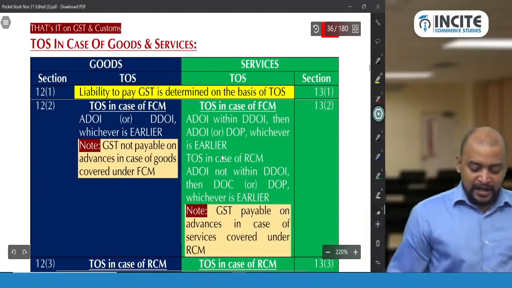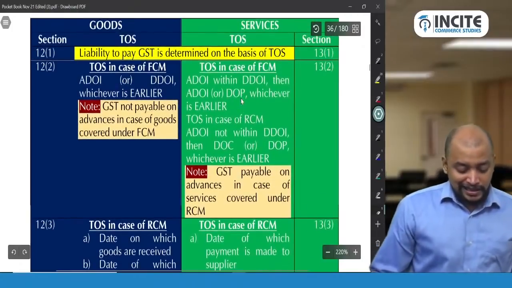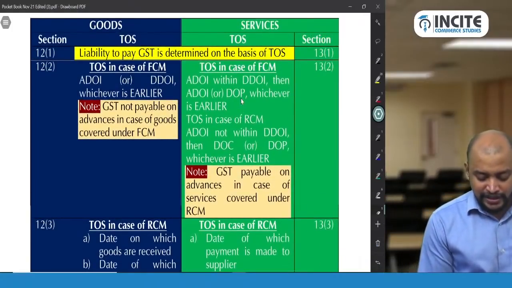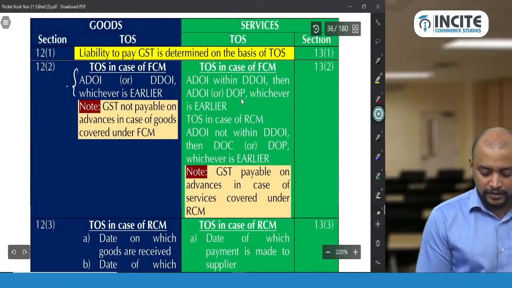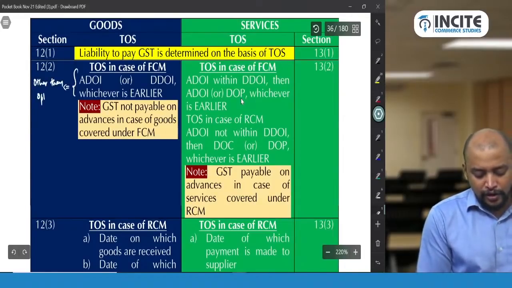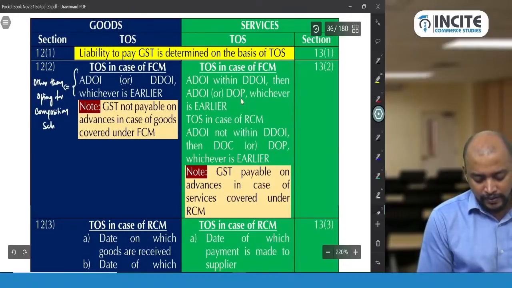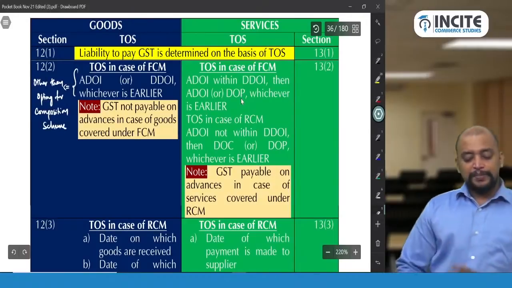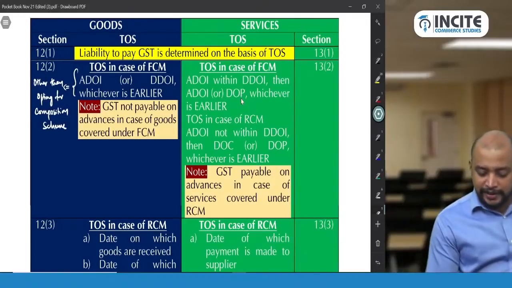So listen, this is only to a person other than those opting for composition scheme. Other than opting for composition scheme. Okay, what about a person who is opting for composition scheme?